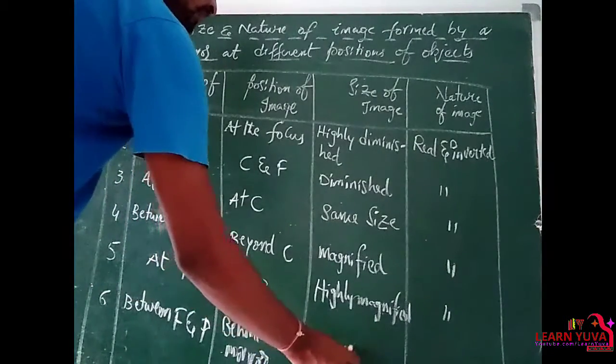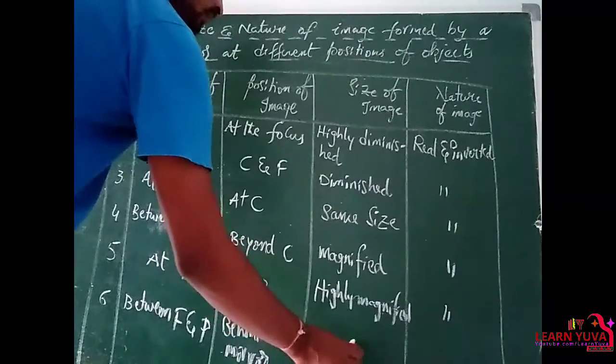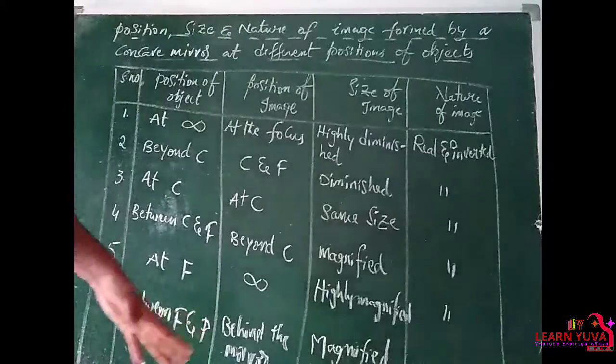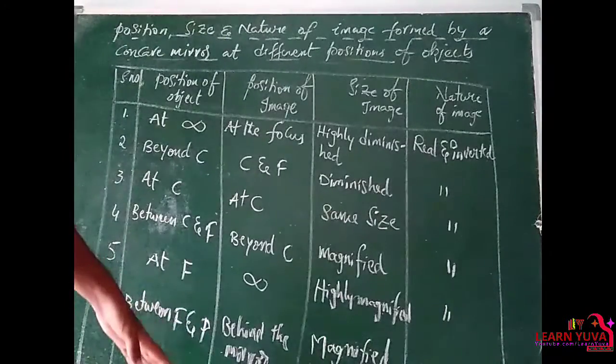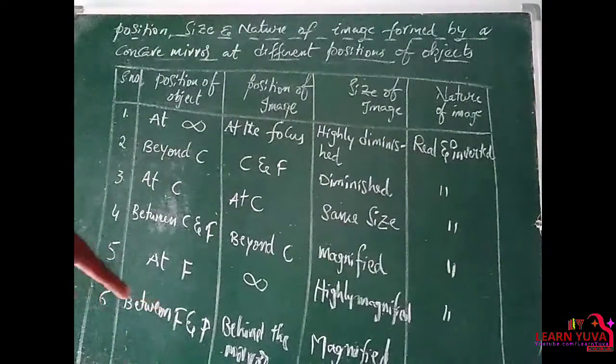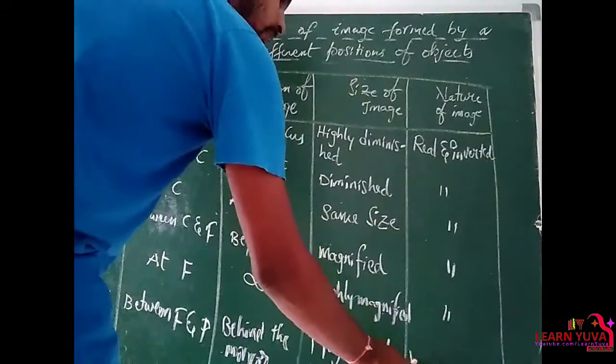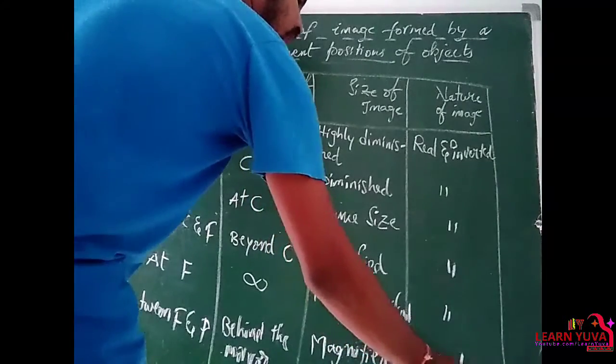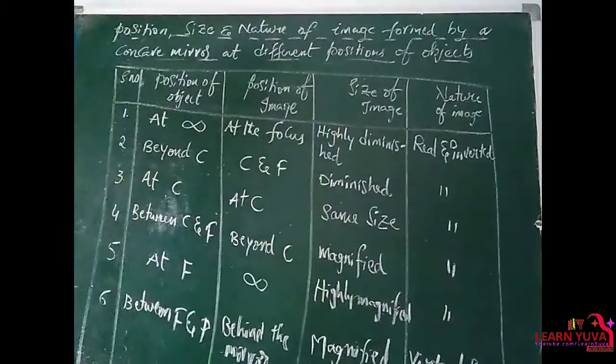And only in this case, when the object is placed between the principal focus and the pole, we get a virtual image. Only in this case, virtual and erect, upright.